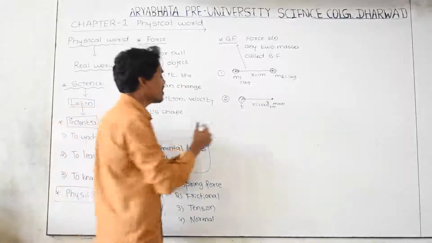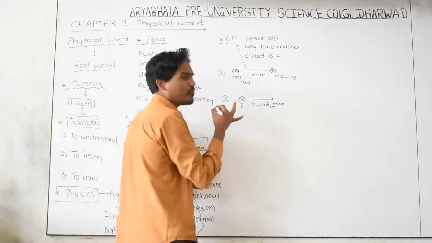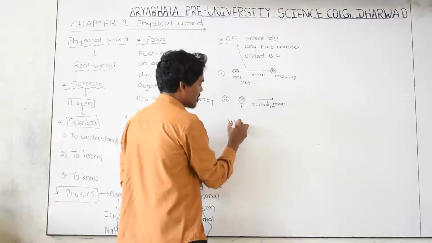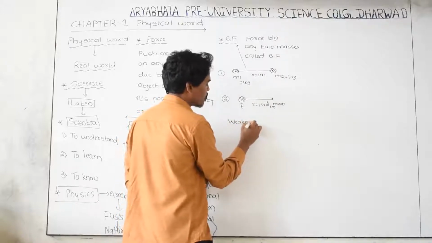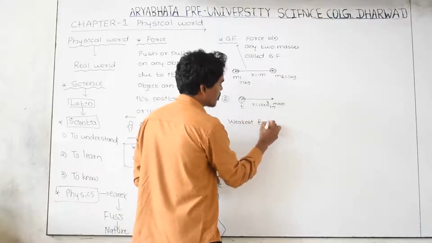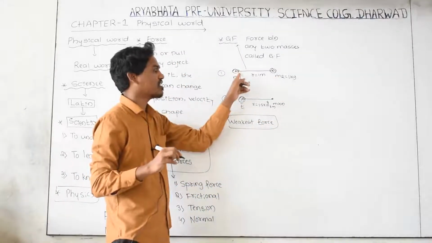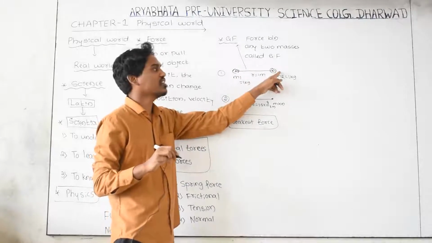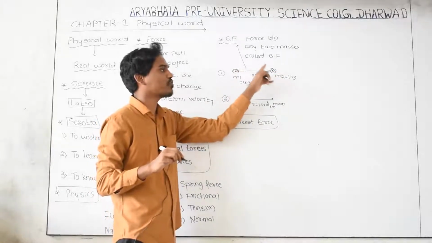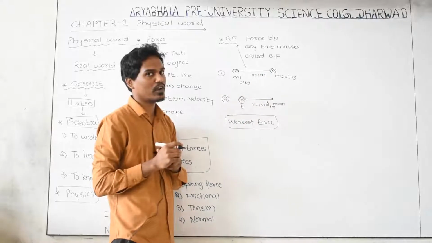And in nature, the gravitational force is the weakest force. How is it the weakest force? For example, let us consider any two bodies, each of mass 1 kg, and the distance between the center of one body and the center of the other, r, is equal to 1 meter.